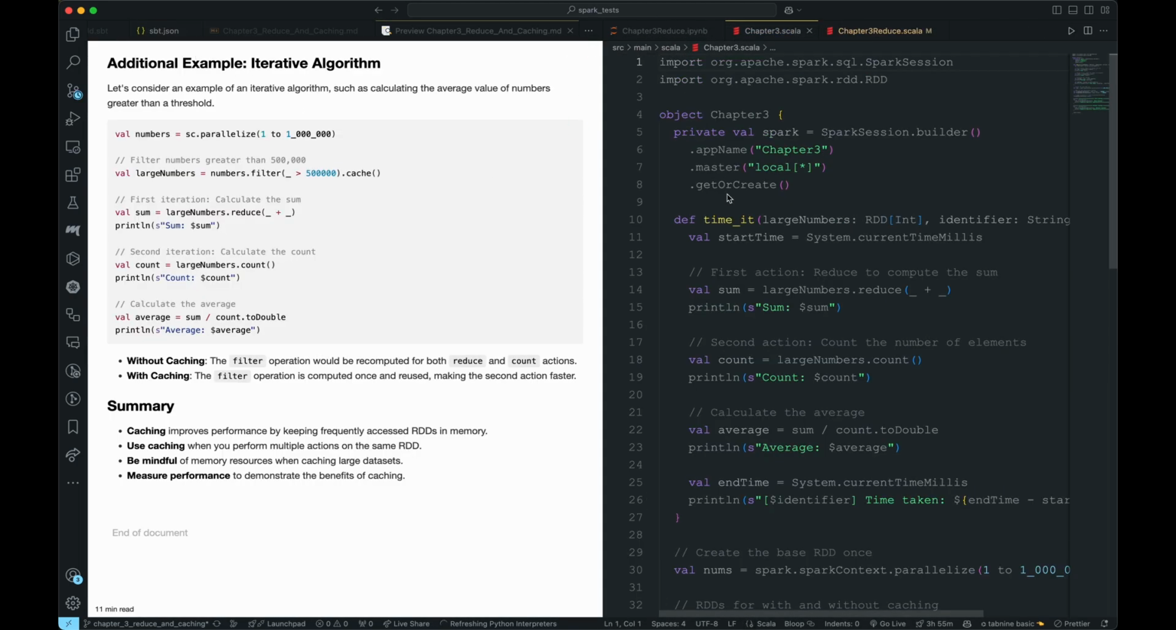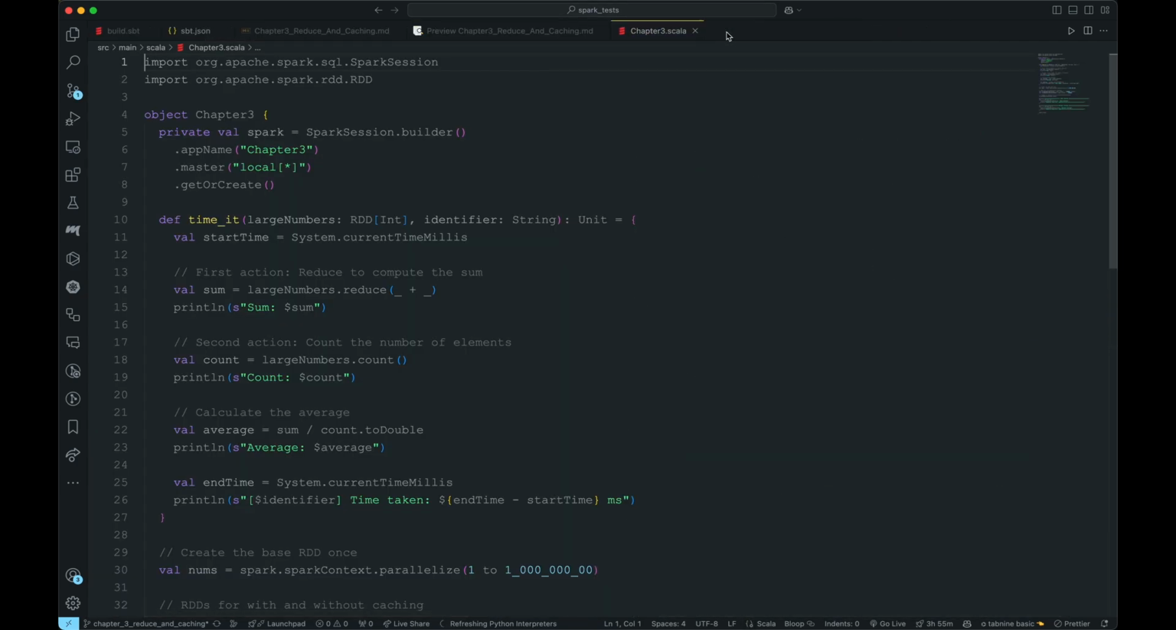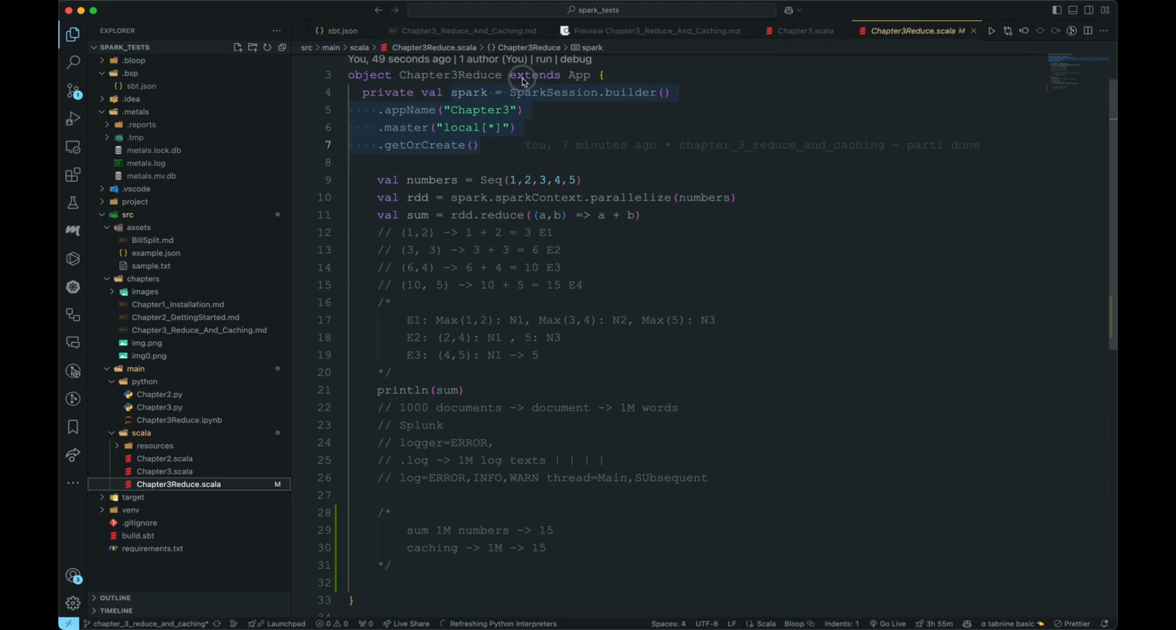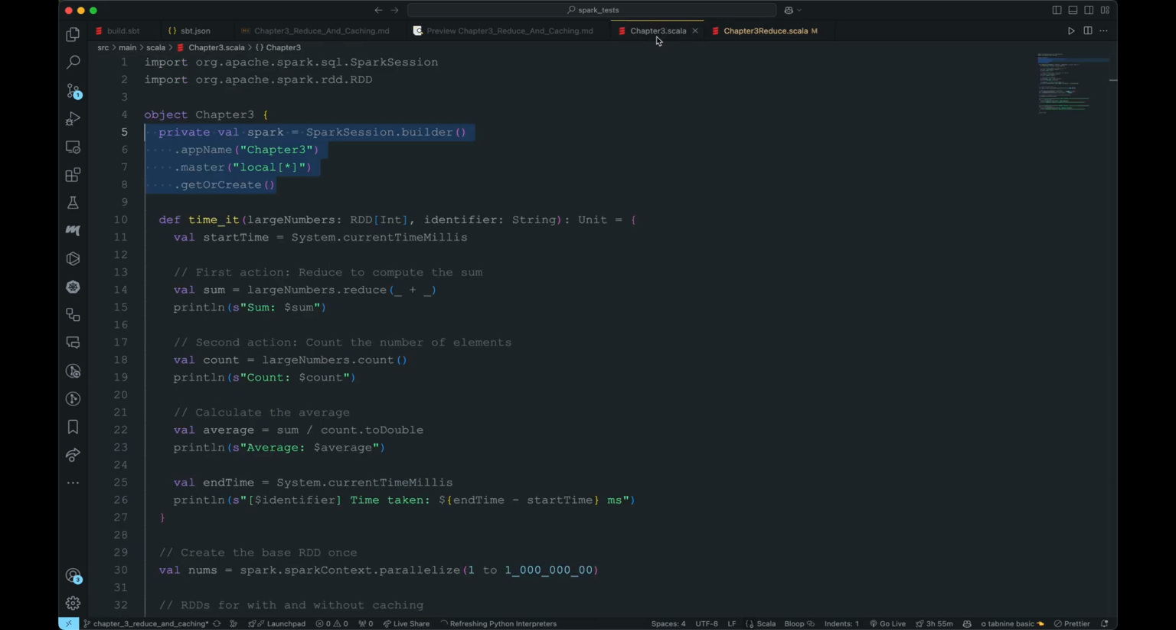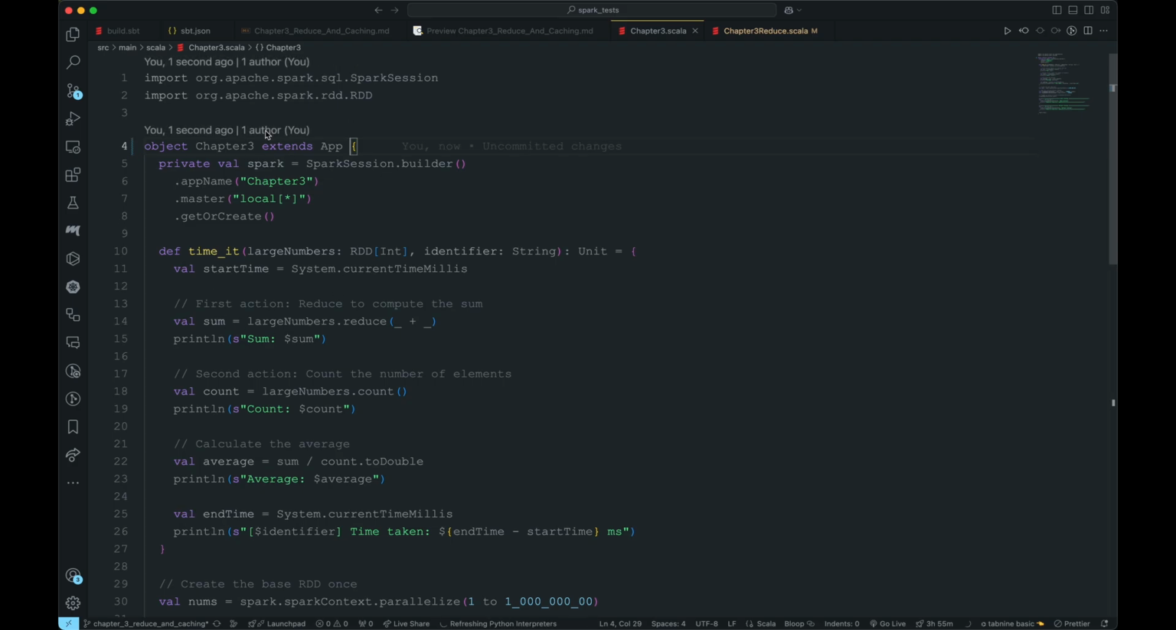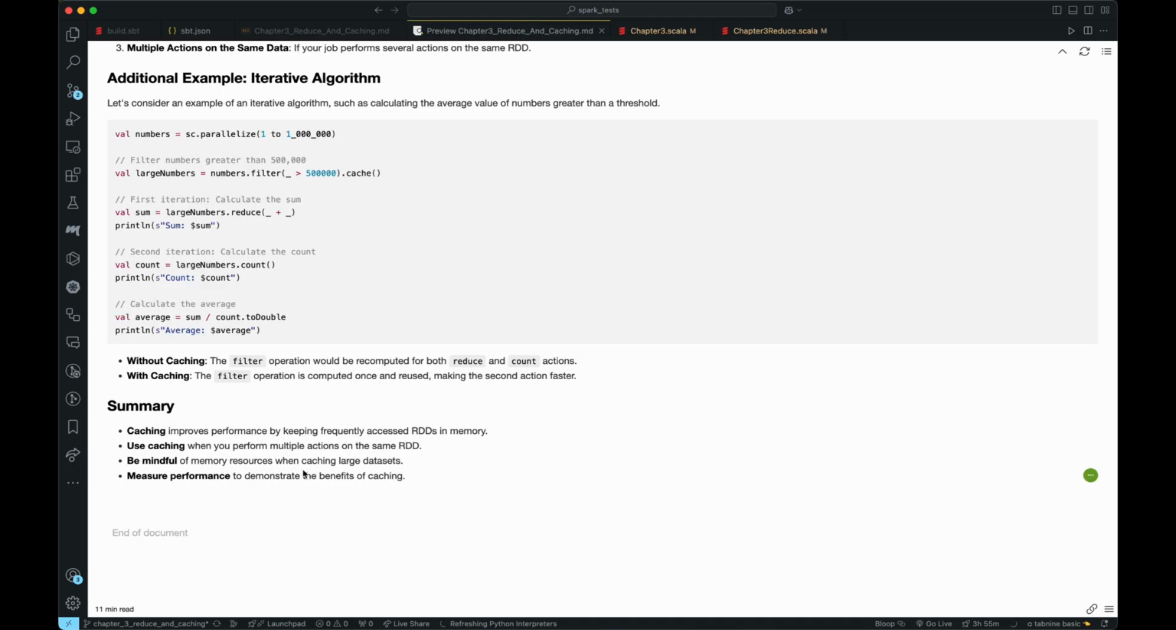So let me bring it here. Just to save time, I have already written the code, and I'll explain what this is. I think we don't need these windows. We create the session as we always do, and let me go to the other chapter 3. Extends App basically makes sure that that's the main class. That's the role of extends App. So here we have chapter 3 local. Let's make it one node, and just to demonstrate this point, be mindful of memory usage and resources.